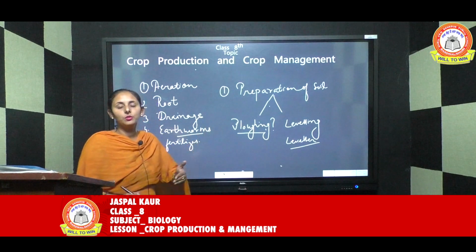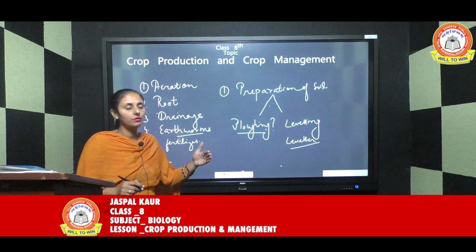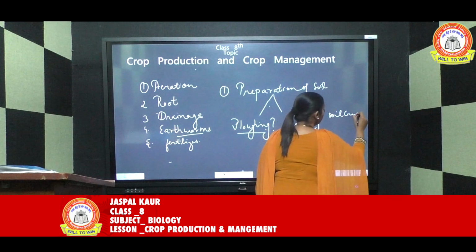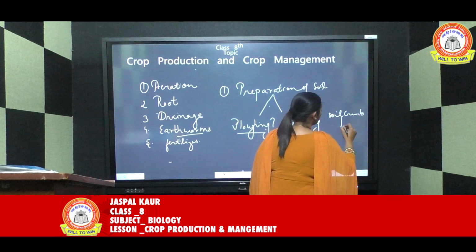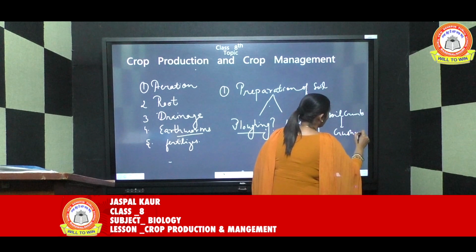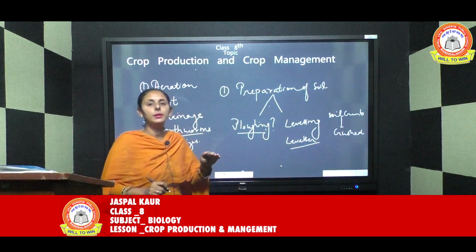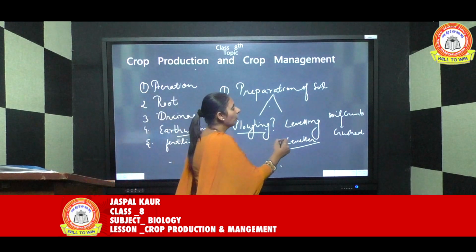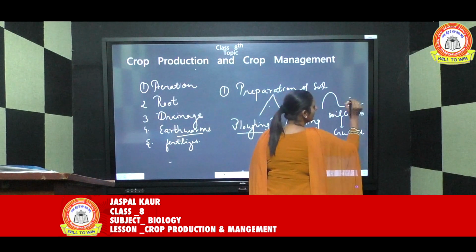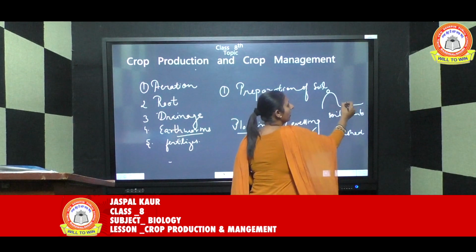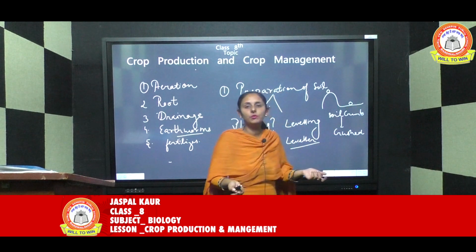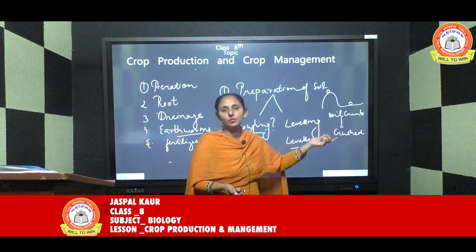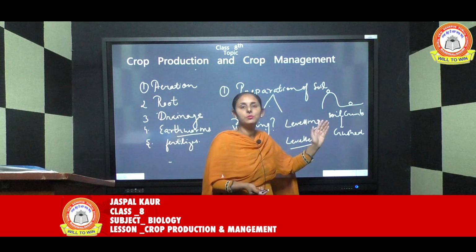When it is being moved around in the field, what will happen? Whatever soil crumbs are there in the field will get crushed or broken, and the level becomes equal. Obviously, beta, we can't grow plants in such a field where somewhere it is so high, somewhere it is low. One plant is growing here and another plant is growing there. There is no uniform distribution of the seeds and no uniformity. Irrigation will also not be possible. So the ground has to be leveled.